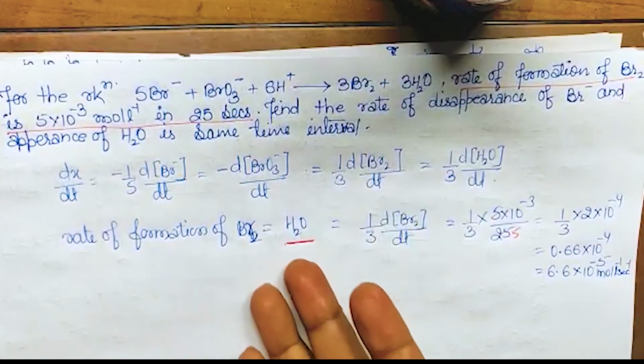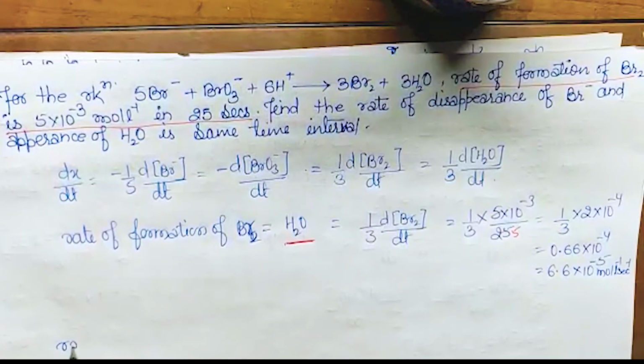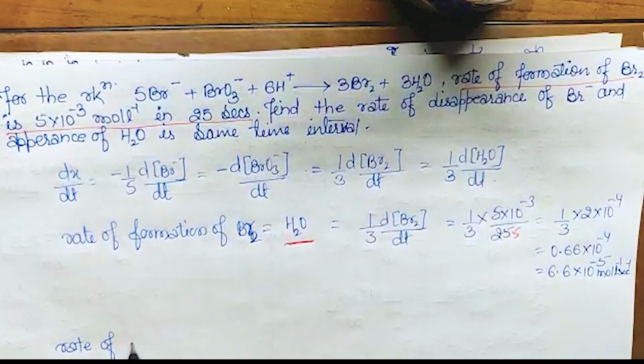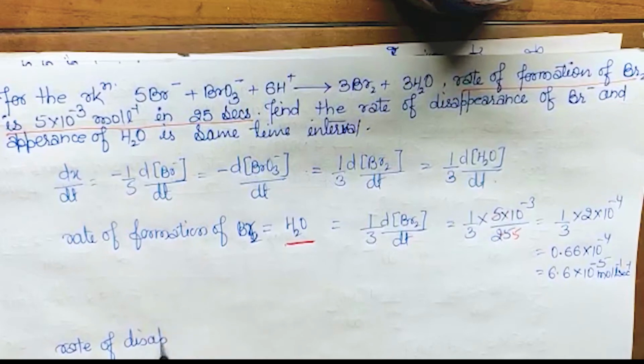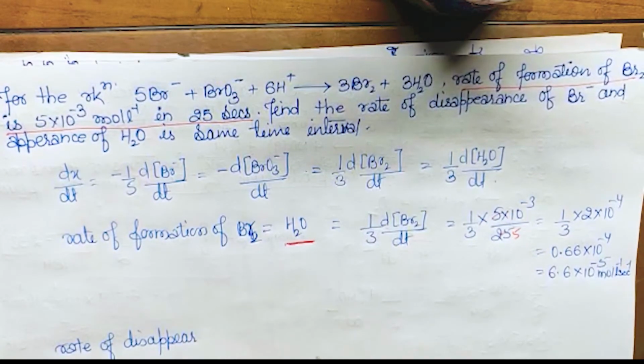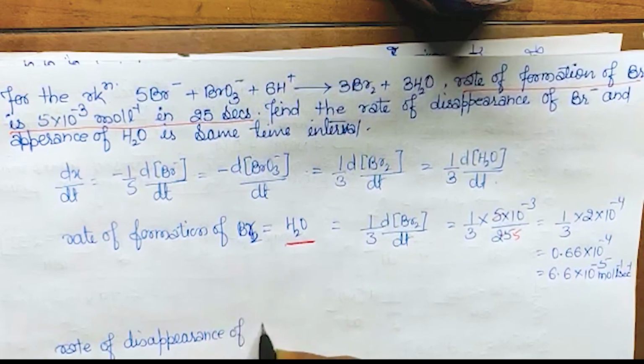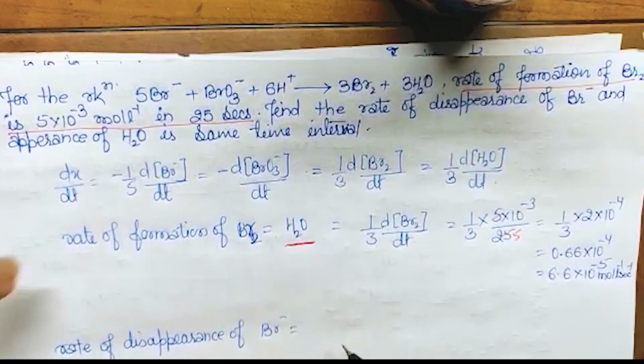So now you can find it for Br minus. The rate of disappearance of Br minus will be, we can say disappearance or decomposition, what equation?